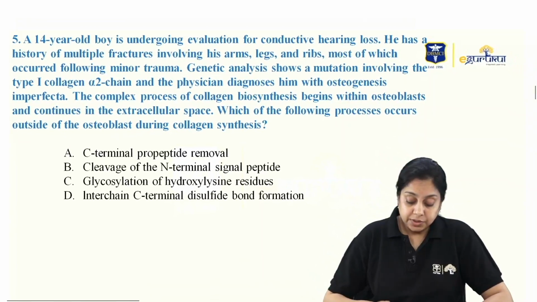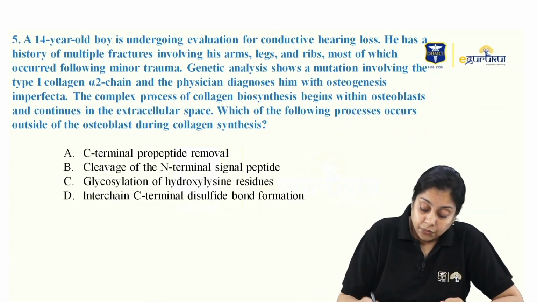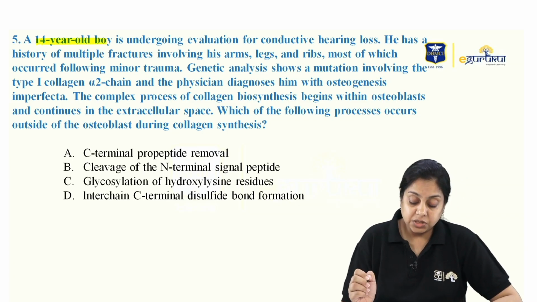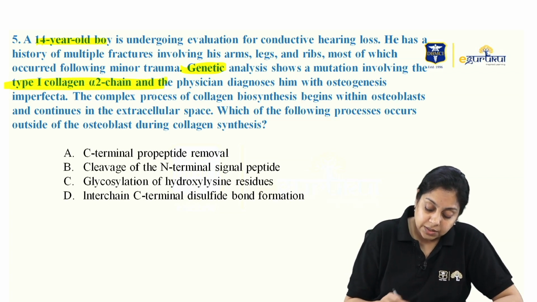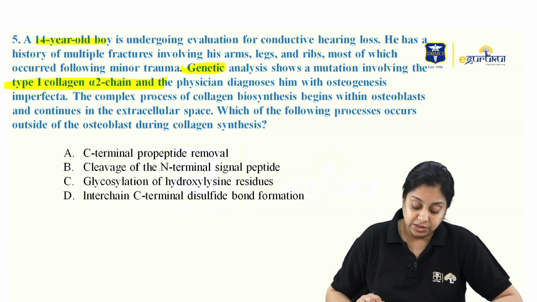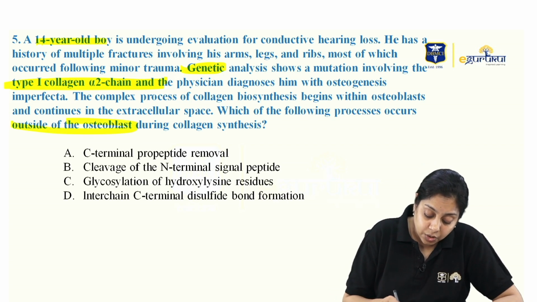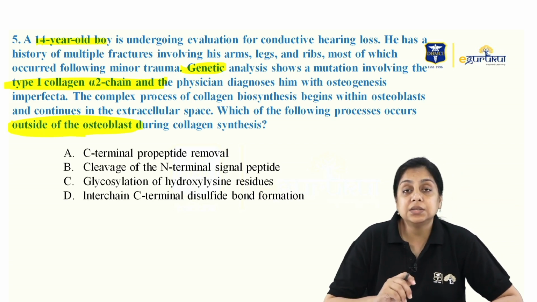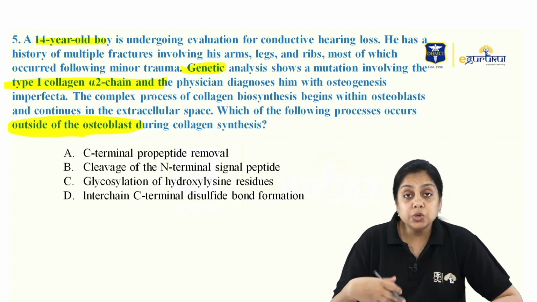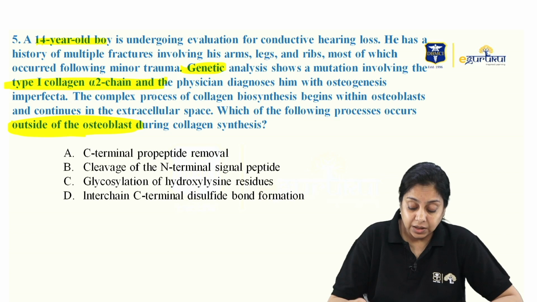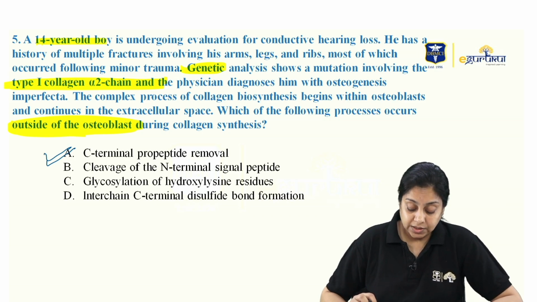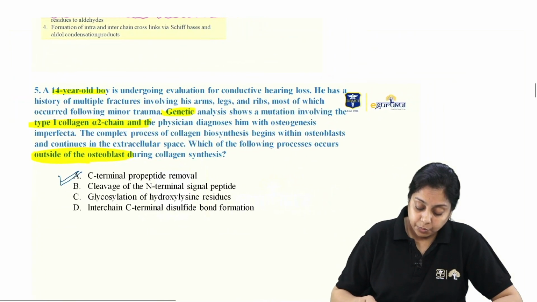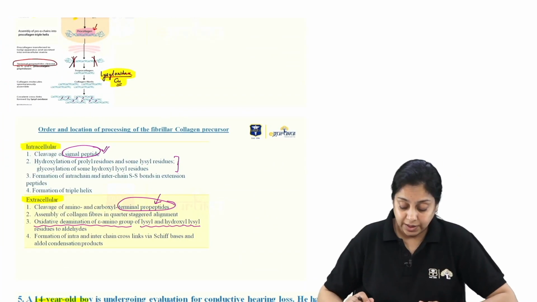Now this is one of the recall questions, right? A 14-year-old boy is undergoing evaluation for hearing loss, and the genetic analysis shows a mutation of type 1 collagen alpha 2 chains. The question asks which of the following processes occur outside of the osteoblast, where collagen synthesis is taking place. This step is outside the osteoblast: the C-terminal propeptide is being removed. That is what is happening.